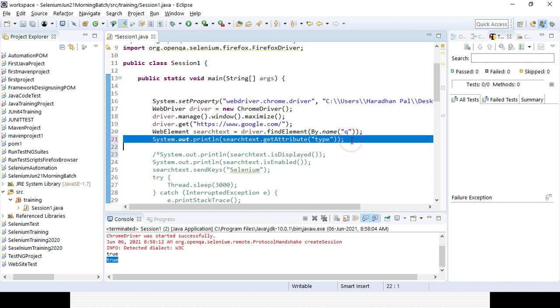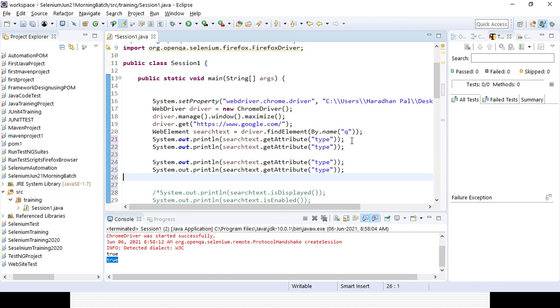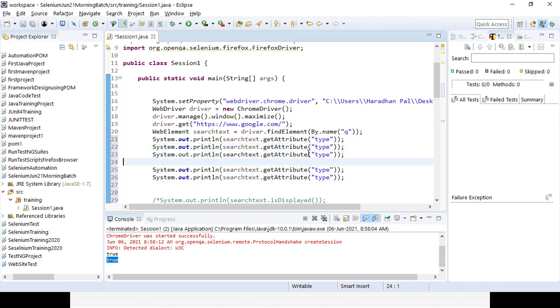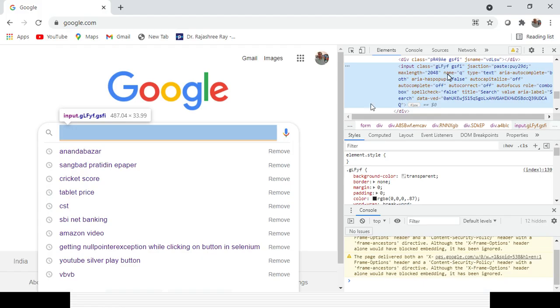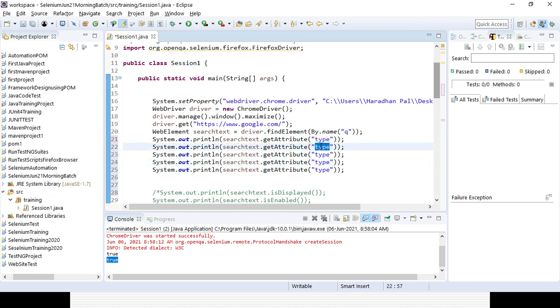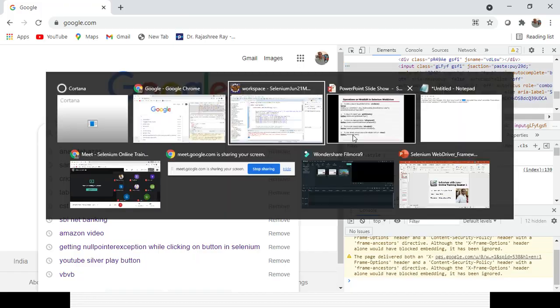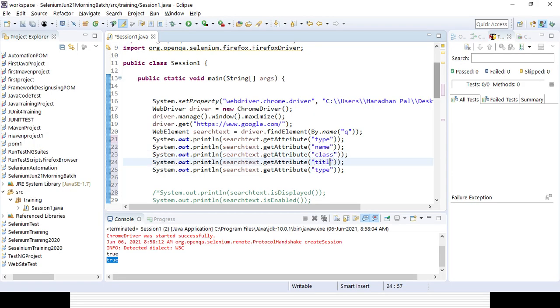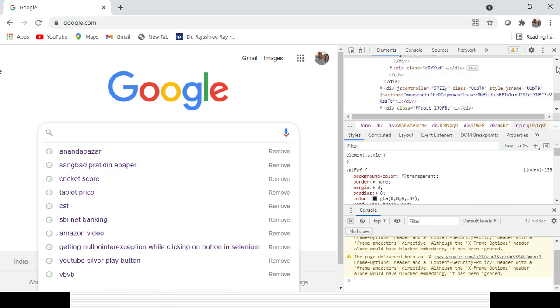Similarly, if you want to print the other attributes, you can print all the attributes one by one. So I am writing the type, then I want to get the name and the class attributes, and I want to print them out. In case it is a text box, you can get all the attributes, like title. Whatever attribute is there, you can get it, right? Title, and name is already there, I have taken it. Any other attribute you want to take for the field, you can get it, whatever is there here.